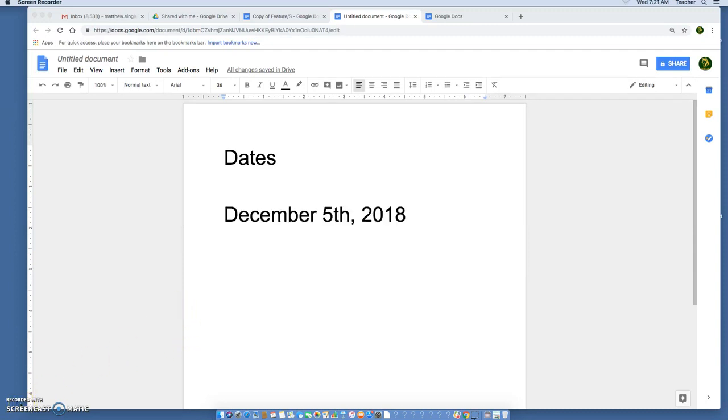You might be used to writing a date like this, December 5th, 2018. What we do is we always eliminate these letters right here. We always want to save characters in journalism, so we eliminate those letters. And if the name of the month is more than 5 letters long, we then come through and abbreviate it like you might be used to. If the name of the month is 5 letters or less, then you can spell it out like that.